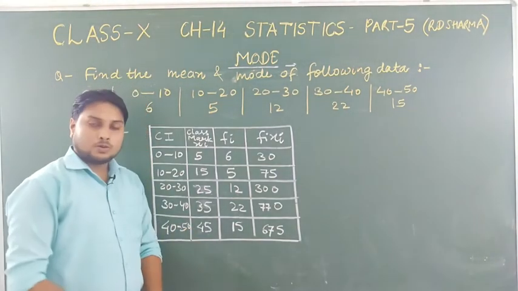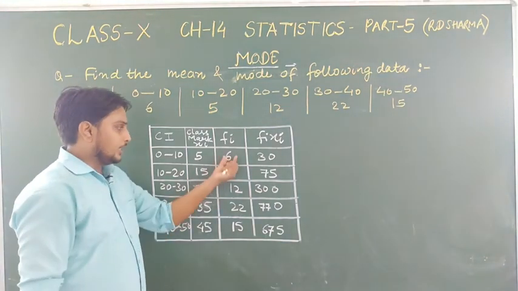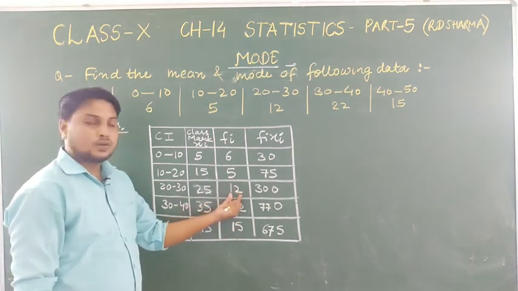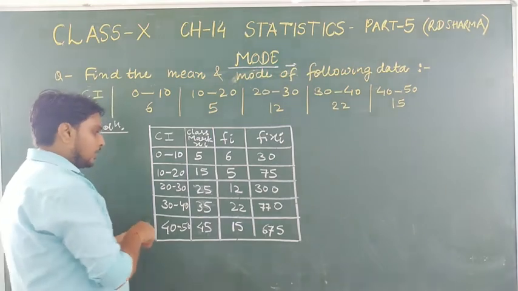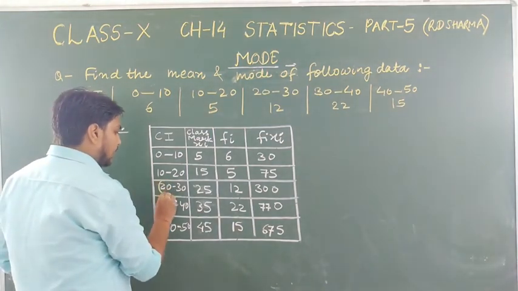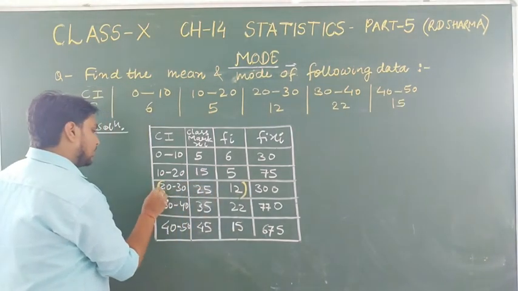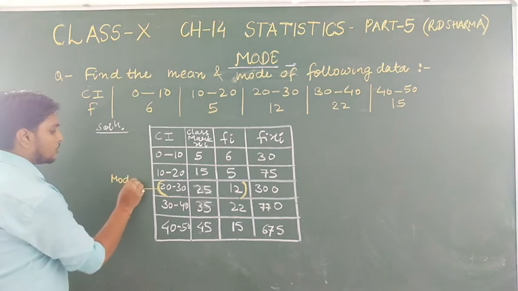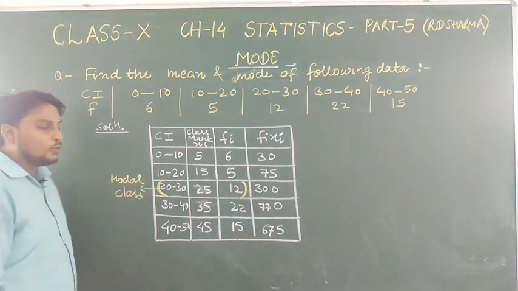Also, for finding the mode, you can see the maximum frequency is there. The maximum frequency is 22, so this class is your modal class, because in this question we have to find the mode also.